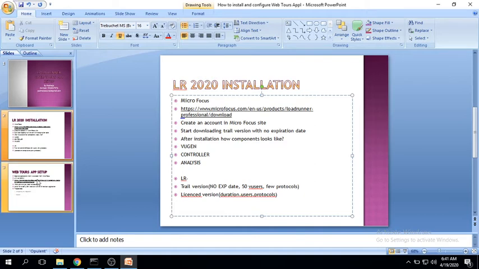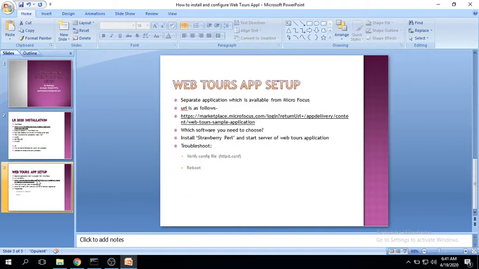Okay, and coming to the WebTours application. As I already told you earlier, with HP LoadRunner they gave us a WebTours application as part of HP LoadRunner itself. We just started the server and used the WebTours application. But now it is not like that. In Micro Focus, they are asking us to download it separately.